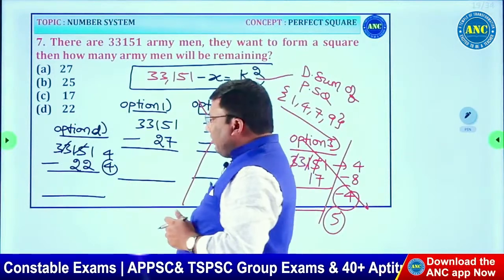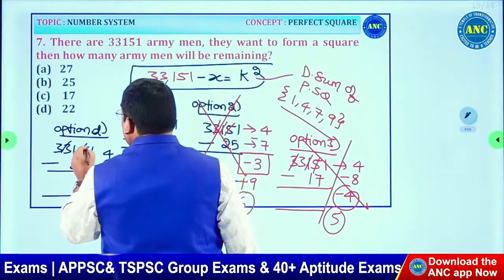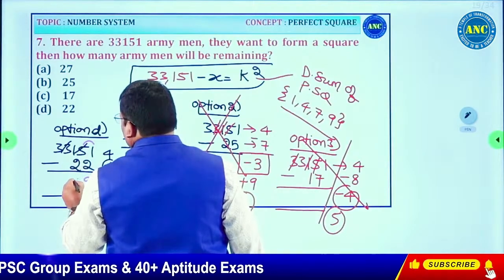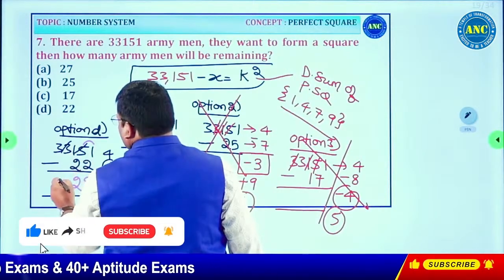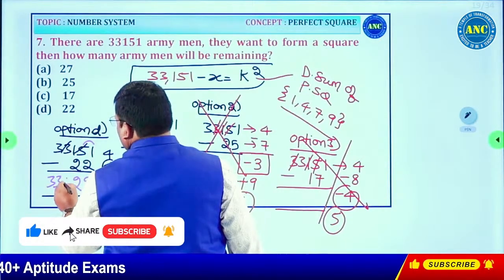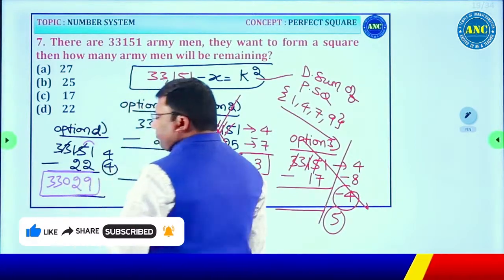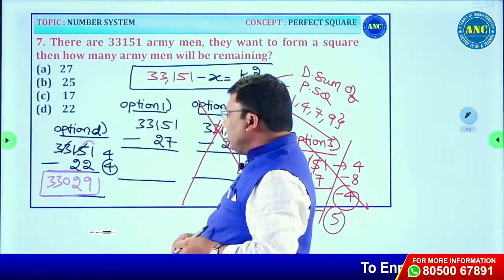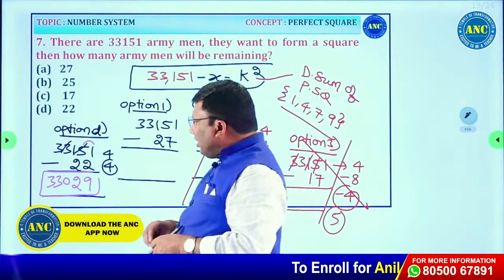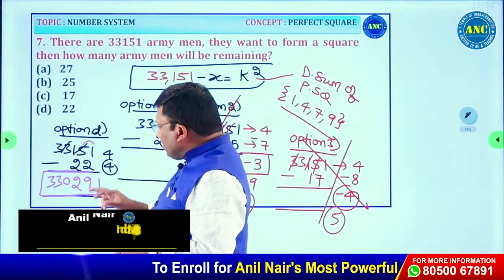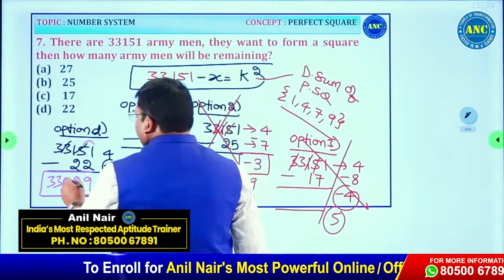Let us see. 51 minus 21. 10 carry. 11 minus 2, 9. 4 minus 2, 2. Next will be 33029. Now if you see here, 3 plus 1, it is 4, is the calculation 33129.